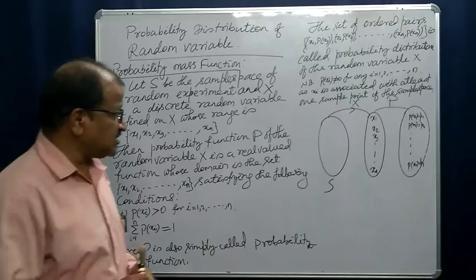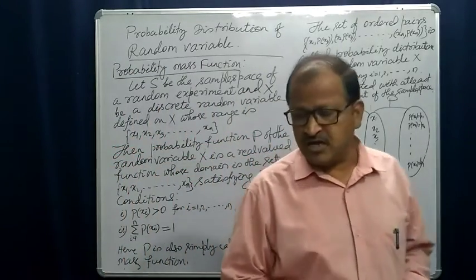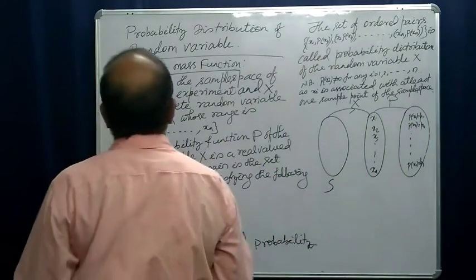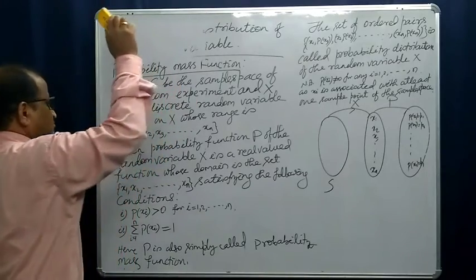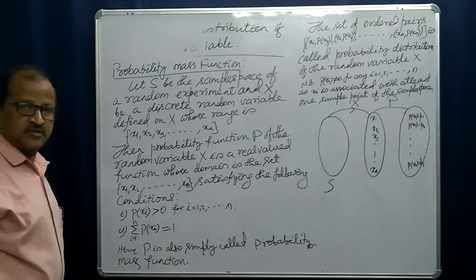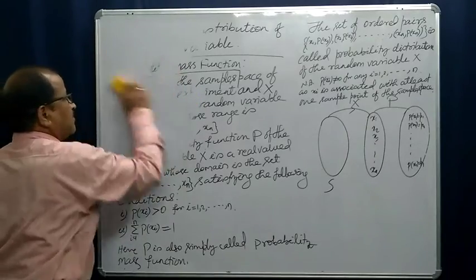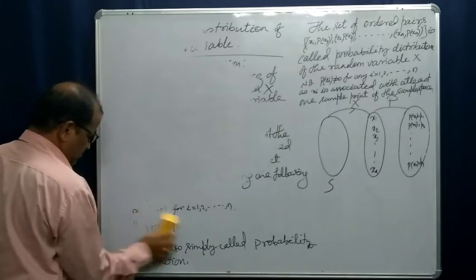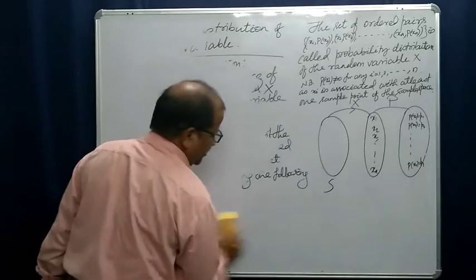Let us take an example, a very simple example, so that it will be clear to you. Suppose you are very much acquainted with the tossing of a coin.